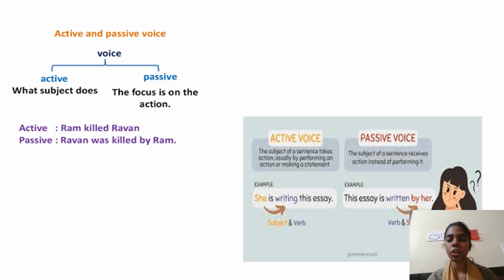In active voice, the subject of a sentence takes action, usually by performing an action or making a statement. Example of active voice: she is writing this essay. In passive voice, the subject of a sentence receives the action instead of performing it. Example: this essay is written by her.